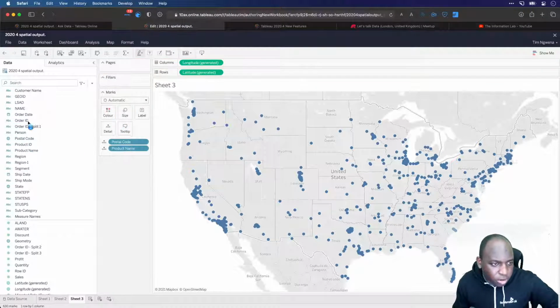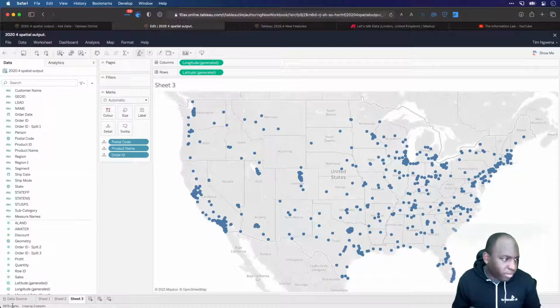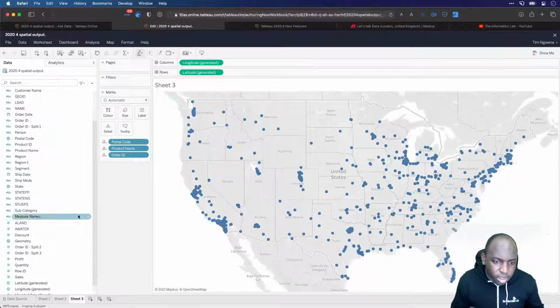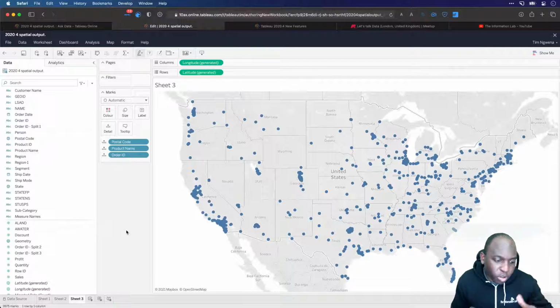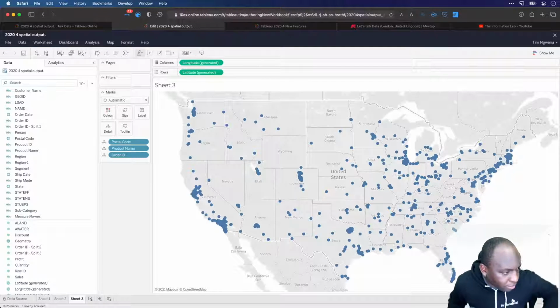Actually, product name and order ID, because each order can have multiple products. So when I add those things to the level of detail, you'll see that this number of marks explodes to 9,975. So that's how to find out what the level of detail is in your data set. Make sure you understand your data set very, very well.